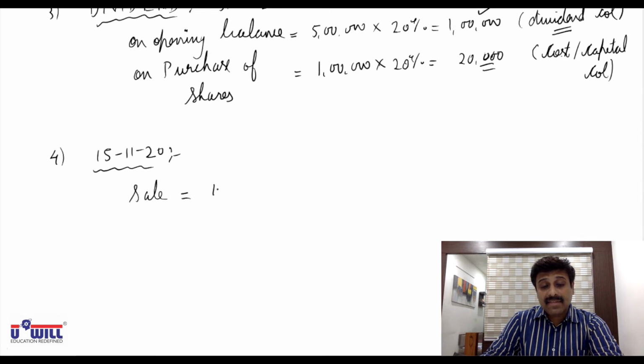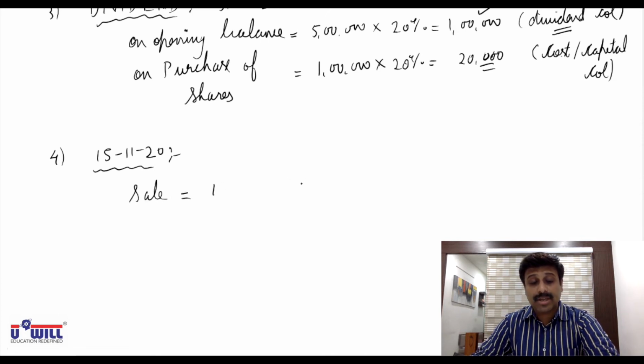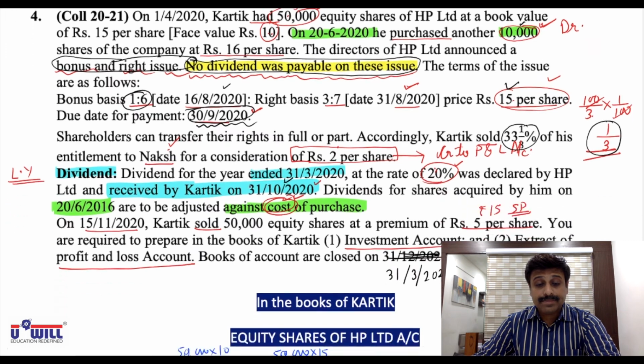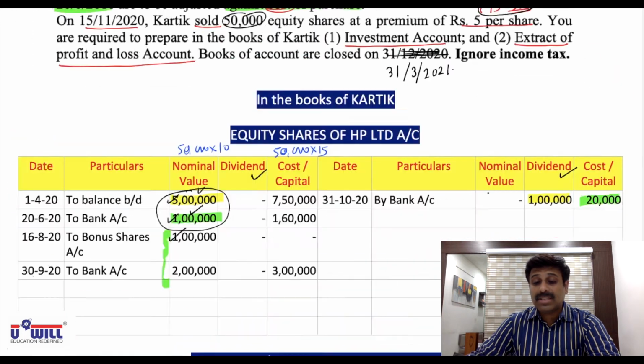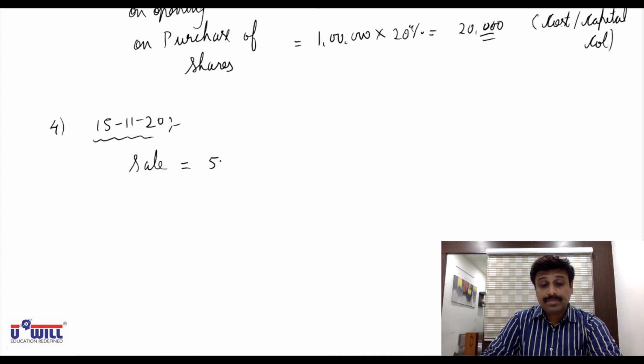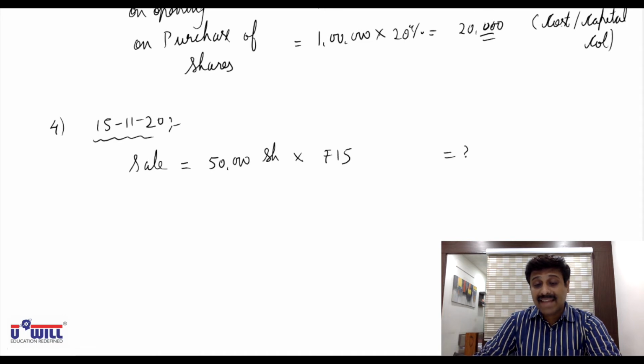Sale of shares, 50,000 shares he has sold. You can see here 50,000 shares he has sold. Premium of 5 means 15 rupees is the selling price. 50,000 shares into 15 rupees means 7,50,000 will come in the cost or capital column.